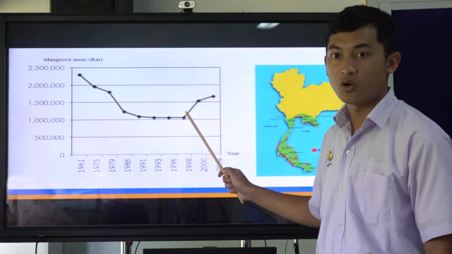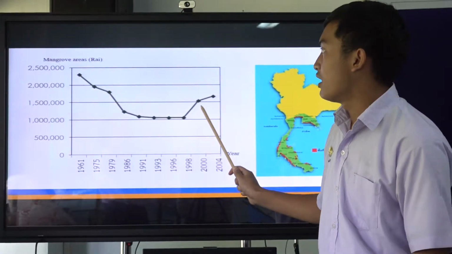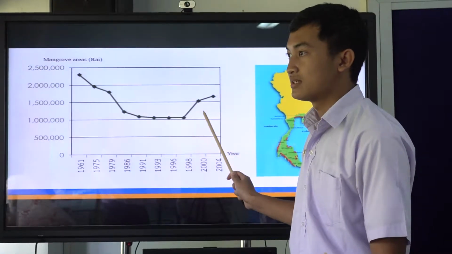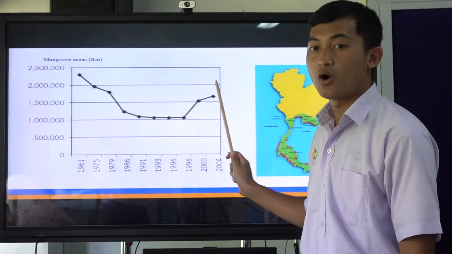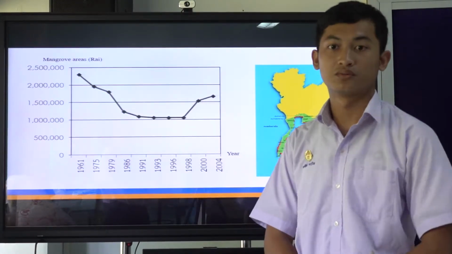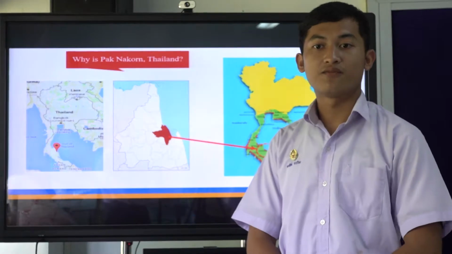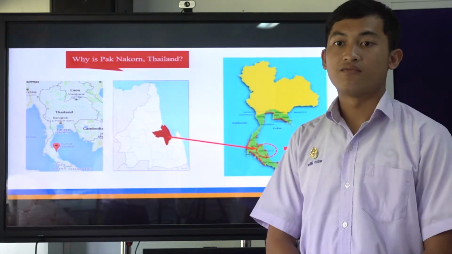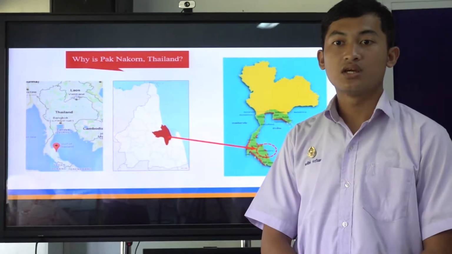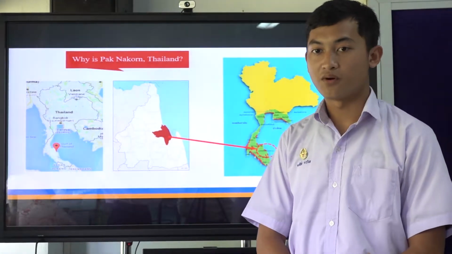However, not many years ago, it has been increasing, as shown by the graph. So it showed that the mangrove area in Thailand was increasing. In this case, it also showed that the human-planted mangrove forest was increasing too. So we were interested in researching this distance from the river level and environmental factors affecting the diversity of benthic community in human-planted mangrove forest.